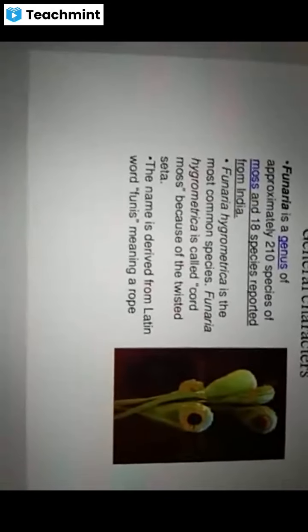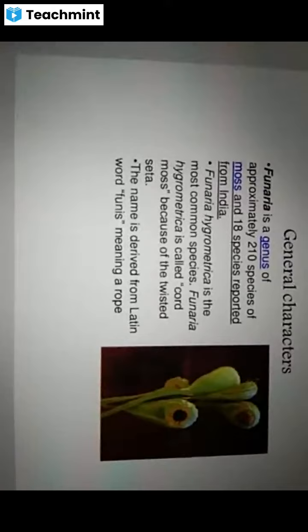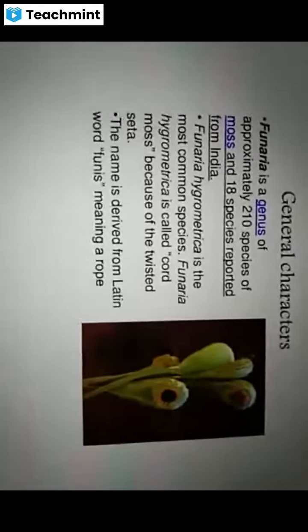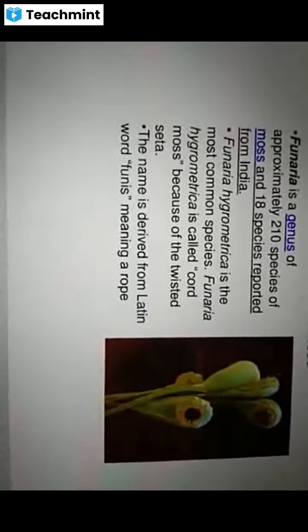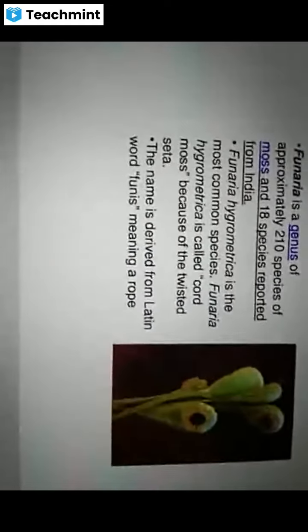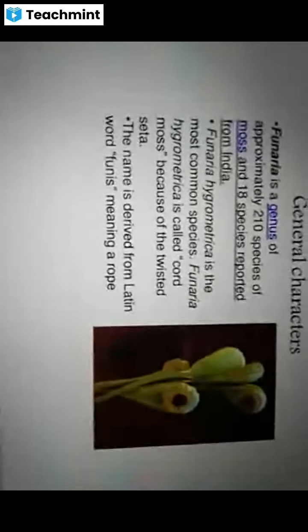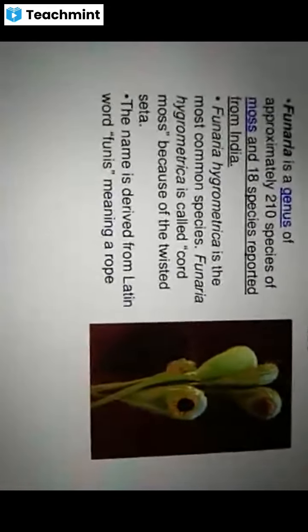Due to its twisting, Funaria is also called cord moss. The name is derived from the Latin word funis, meaning a rope. So the name Funaria comes from funis, meaning rope.